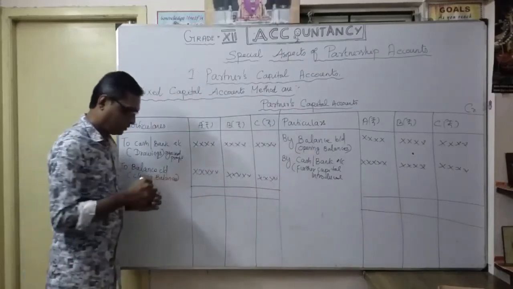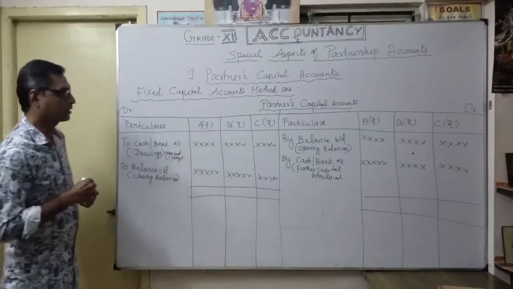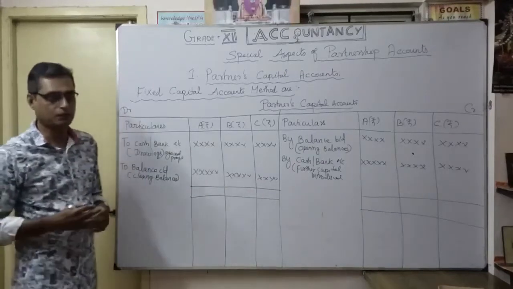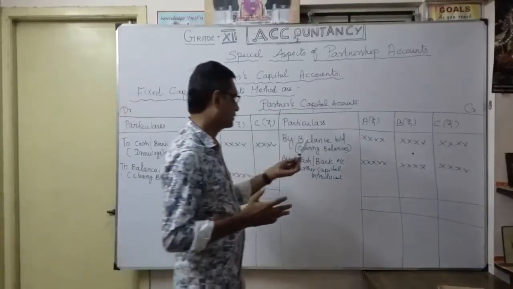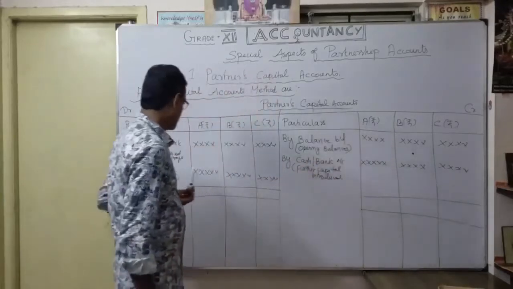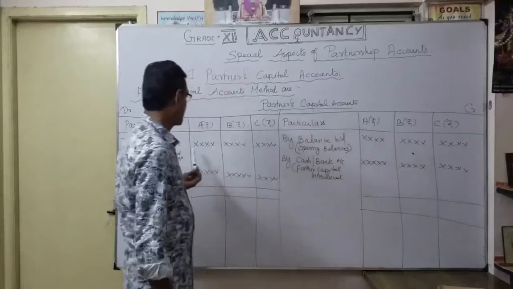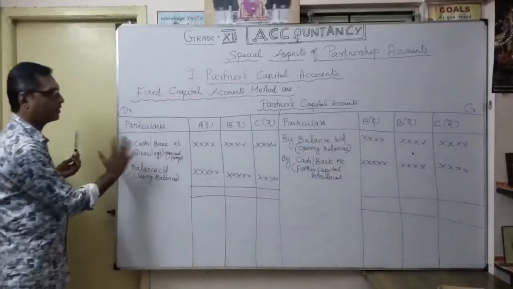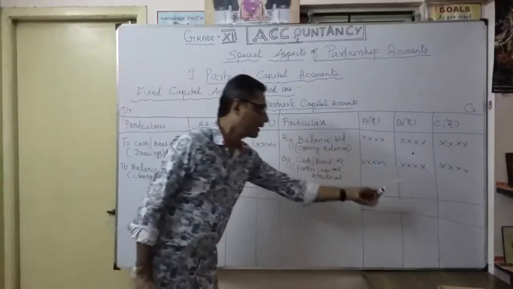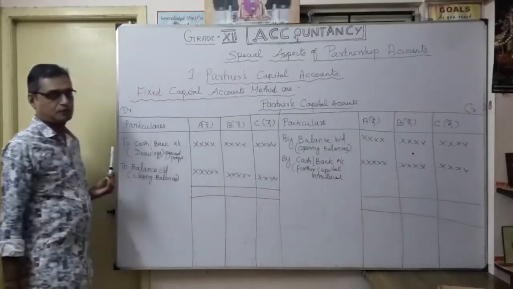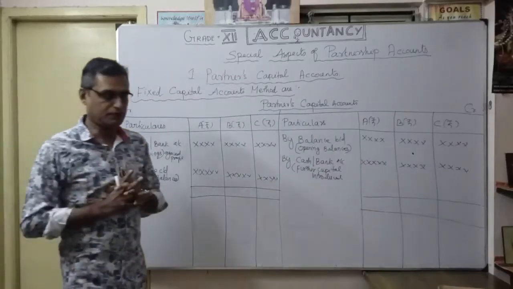So we understood now. As for the partner's capital account under the fixed capital method, we want to show the opening balance, the closing balance, then any capital introduced, then any withdrawal against profit. That's the format of the partner's capital account. So the first one we discussed.